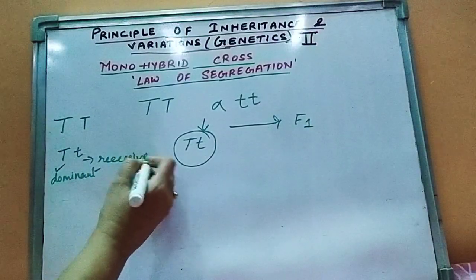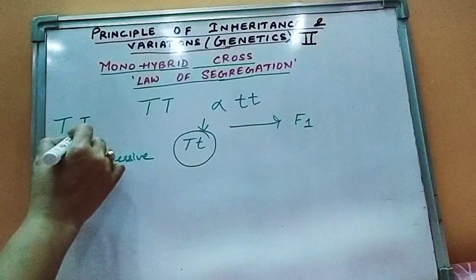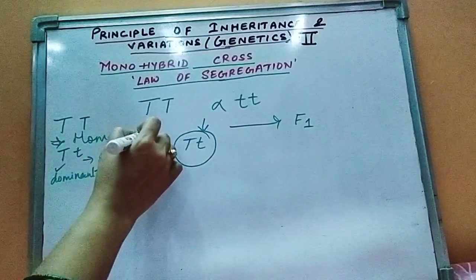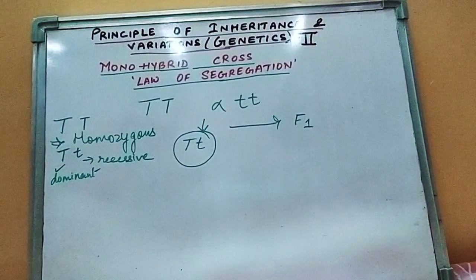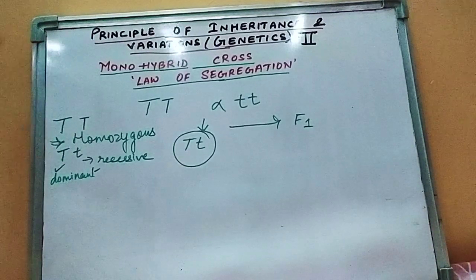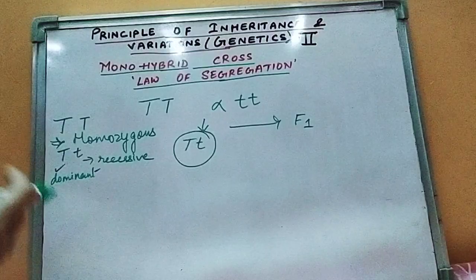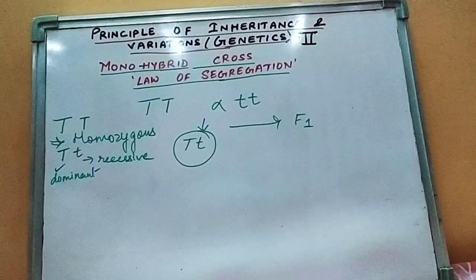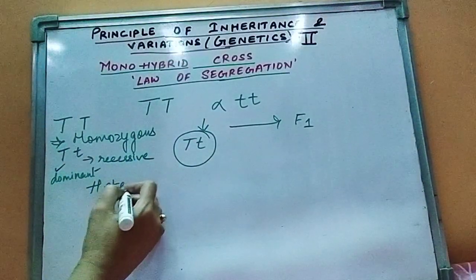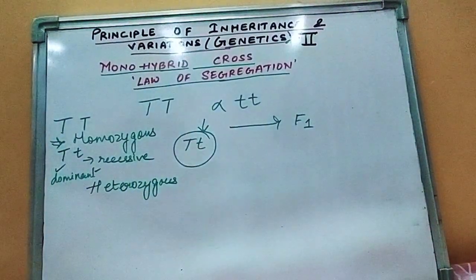This kind of allele formation or gamete formation is called homozygous when both of the alleles are capital or small, either of them. Whereas if one allele is capital T and the other is small t, that means dominant and recessive lying together, they are known as heterozygous, or in simple terms, hybrid.